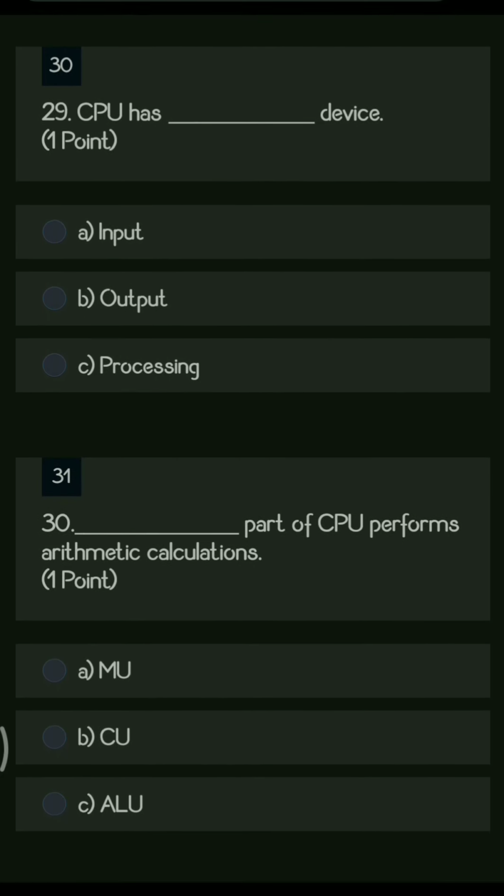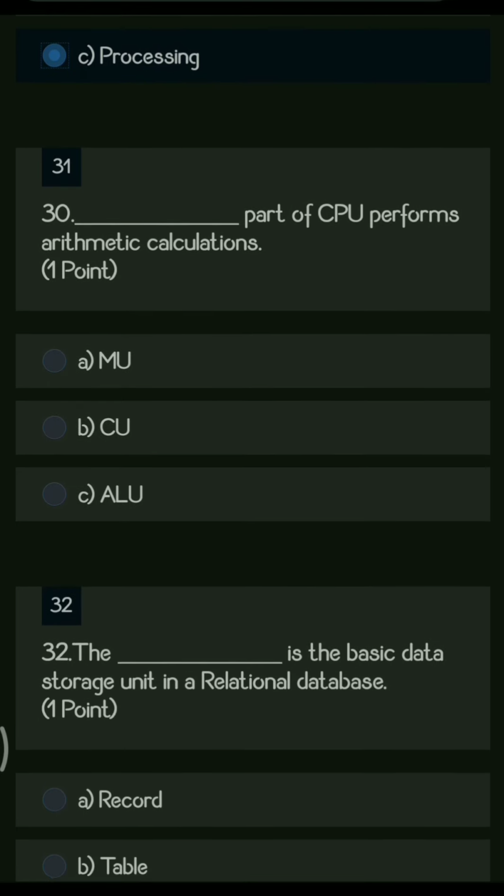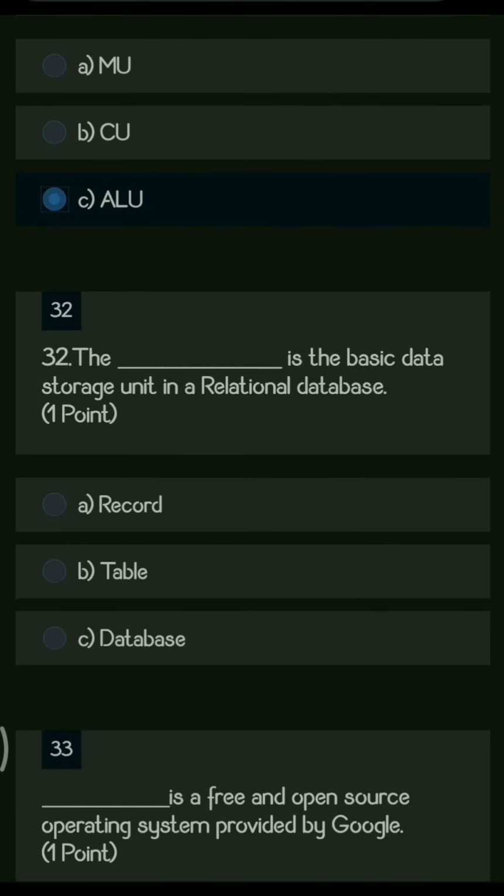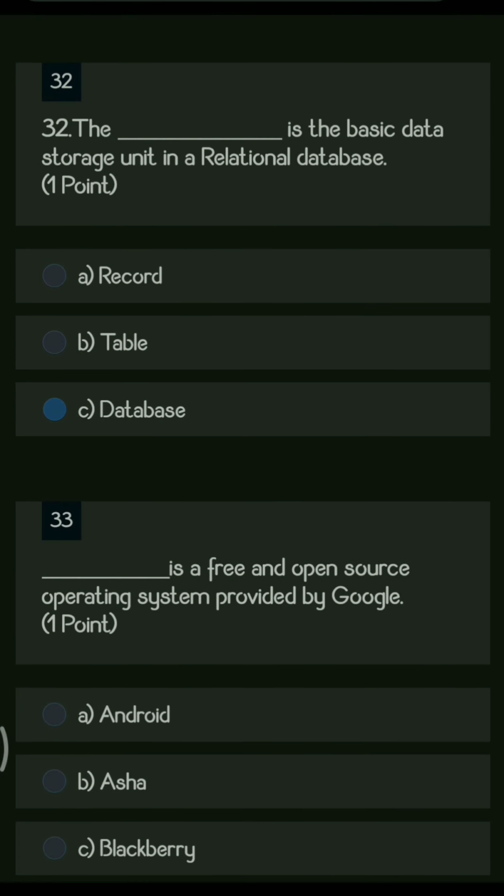Next question. CPU has dash devices. So you have the options like input, output, and processing. So CPU is neither an input device nor an output device. It is a processing device. Next question. Dash part of CPU performs arithmetic calculations. So the right answer is option C, that is ALU, that is arithmetic logical unit.